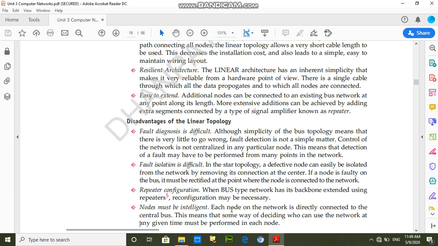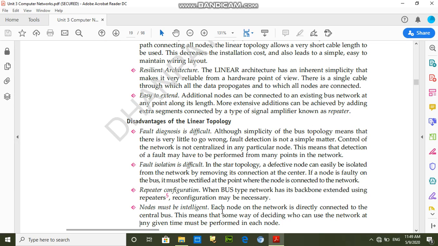Nodes must be intelligent. The next disadvantage of bus topology is that every node must be intelligent, because every node has to know when and how the information will be sent.